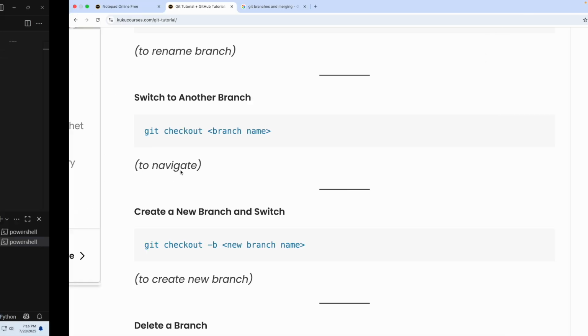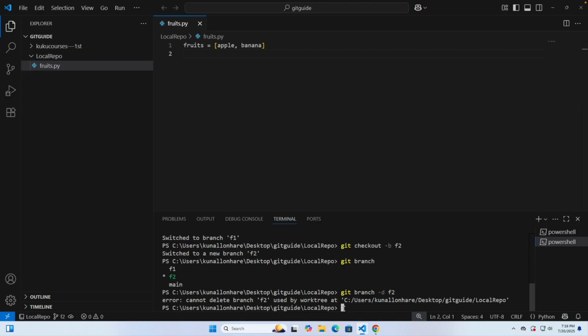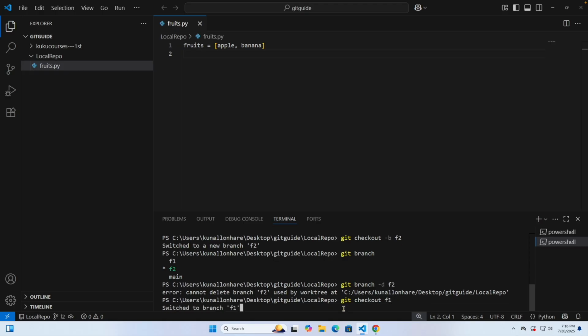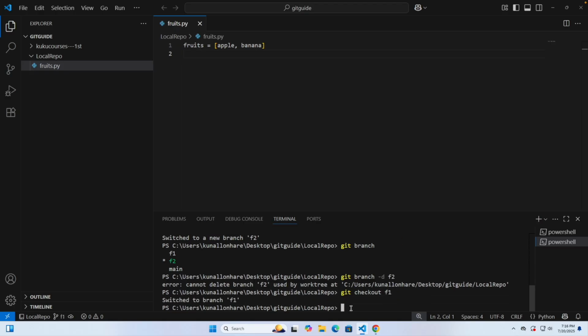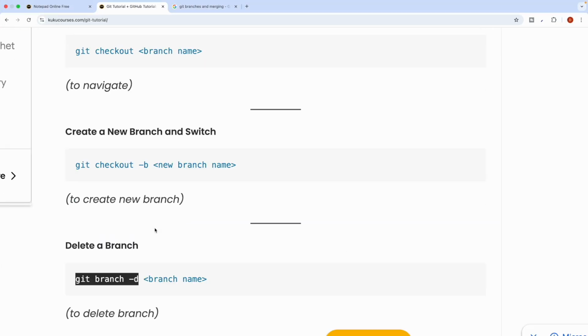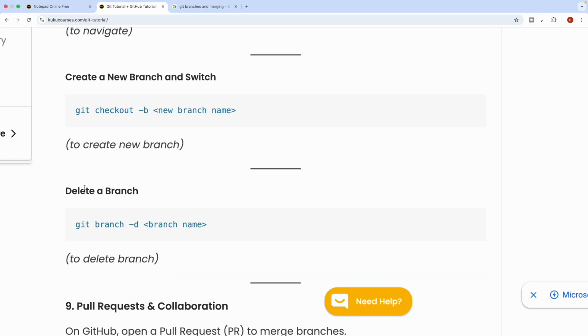So you have to use git checkout. Let's say I want to go to F1. Okay, now we are in F1. Now I can delete this. So I can write git branch -d to delete it. Remember here -d to delete the branch.